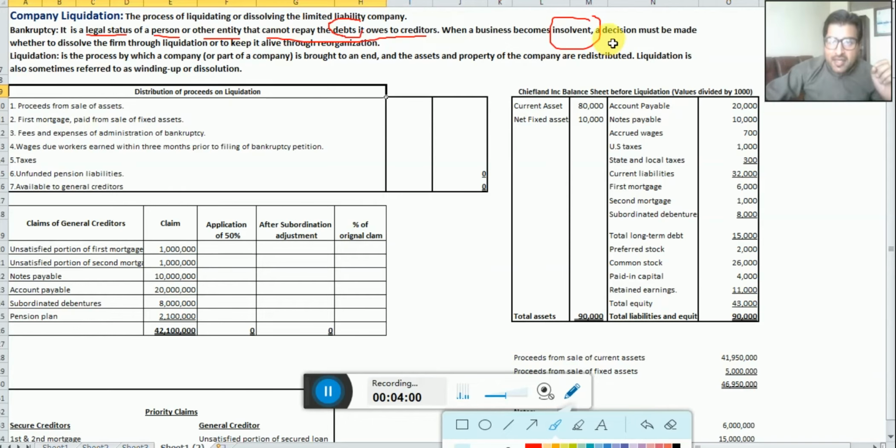A decision must be made whether to dissolve the firm through liquidation or to keep it alive through reorganization. Dear students, at the time of bankruptcy, businesses have two options: one is reorganization and the other is liquidation. In reorganization, the business is brought back to life.